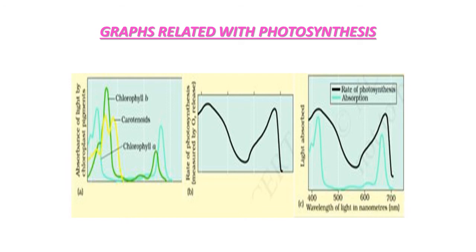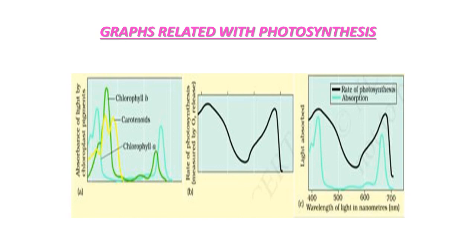So all three figures are related with the mechanism of photosynthesis. Now you can study this graph in detail and come to know about different concepts related with the photosynthesis process. Figure A is the graph showing the absorption spectrum of chlorophyll A, chlorophyll B and carotenoids, denoted by different colors. You can easily understand.